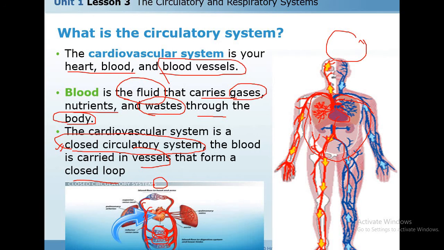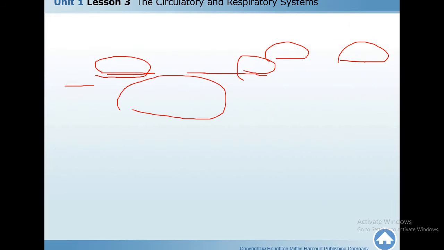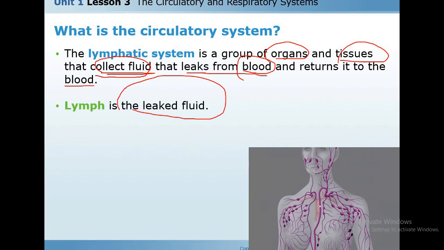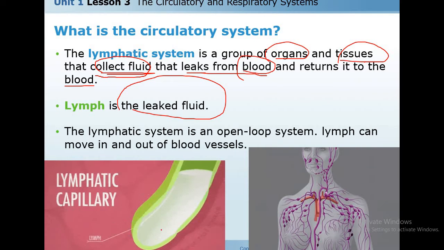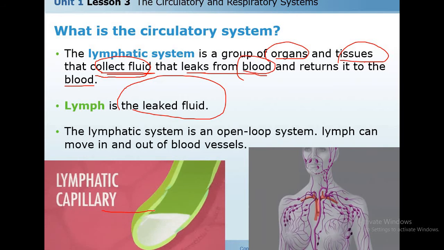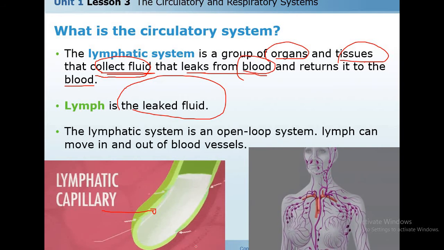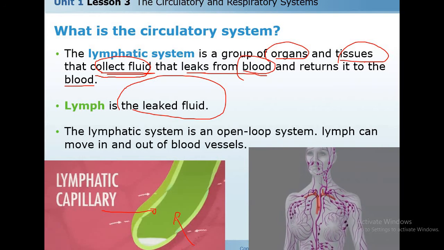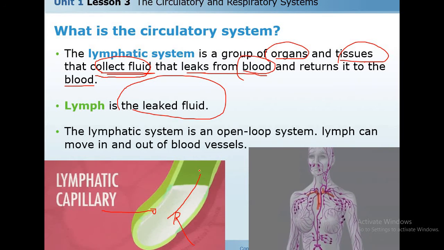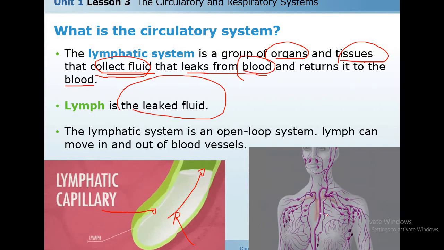Some of these fluids of this waste didn't get into the bloodstream, so the function of lymph is to take these wastes from body tissues and return them back to the blood vessels.